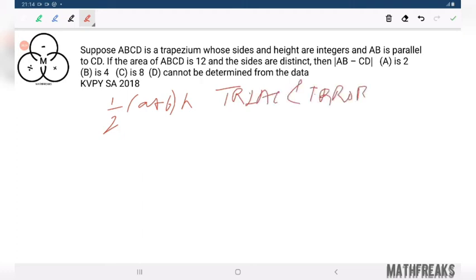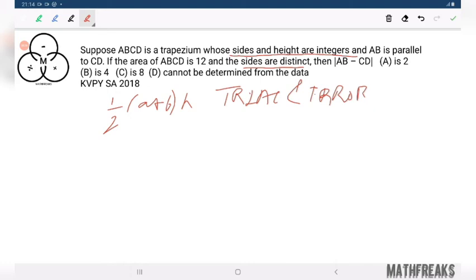First of all, what is the area of a trapezium? Half of the sum of parallel sides into height. This is the basic key thing. You can apply a little bit of Pythagoras theorem there to check out the cases by trial and error method. You need to emphasize the fact that sides and heights are integer and distinct. Sides are distinct. That is a fact you need to focus on.